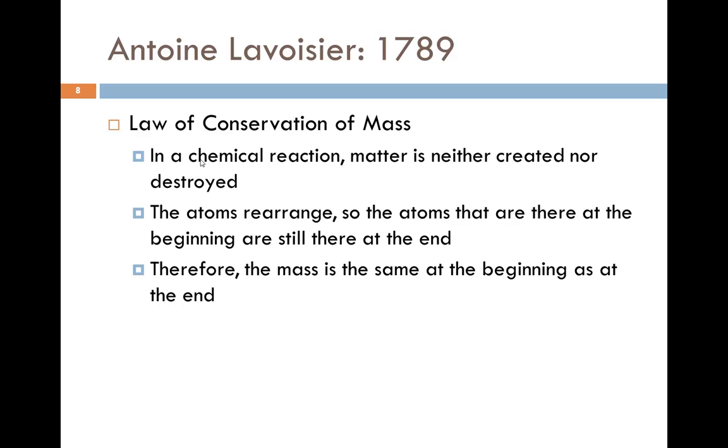And he states that in a chemical reaction, matter is neither created nor destroyed. The atoms are rearranging, so the atoms that are there at the beginning are still at the end, they just look different. Therefore, because the matter is still there, because the atoms are still there, the mass is the same at the beginning and the end. The mass won't change either.